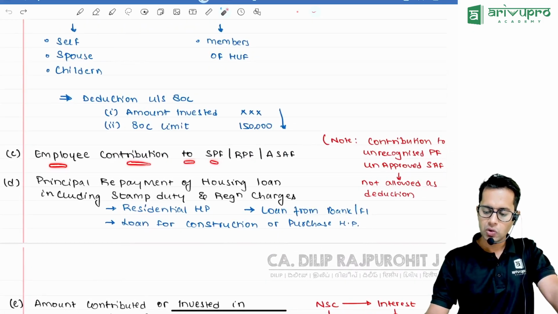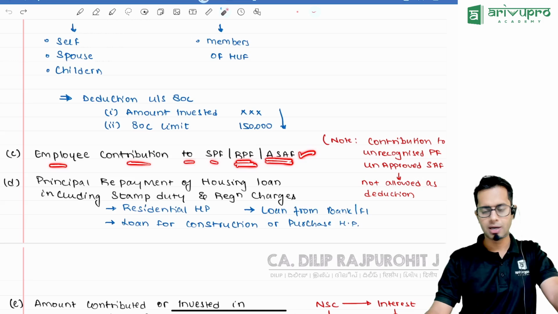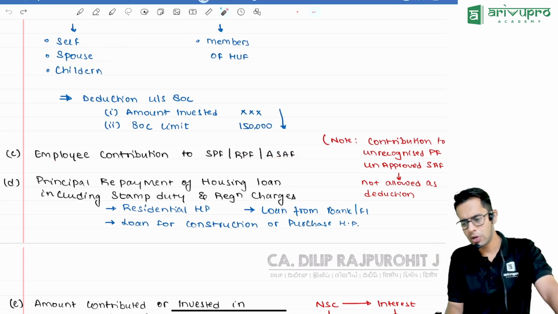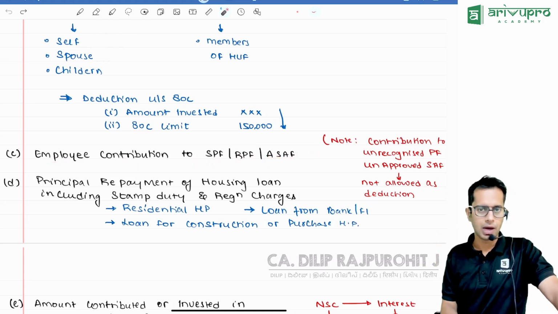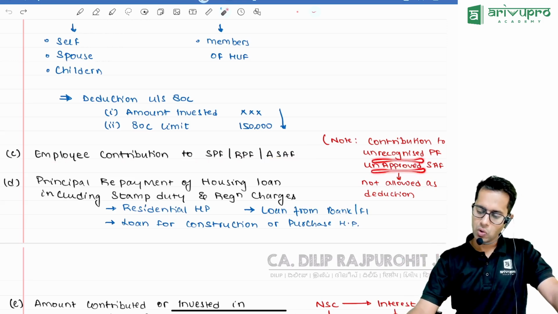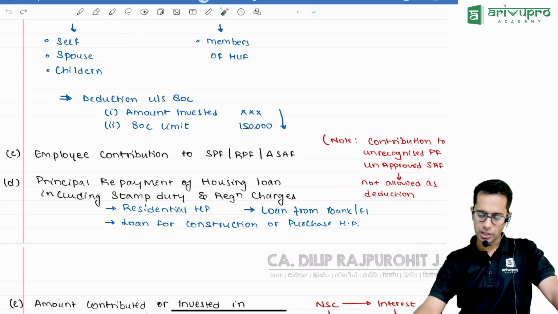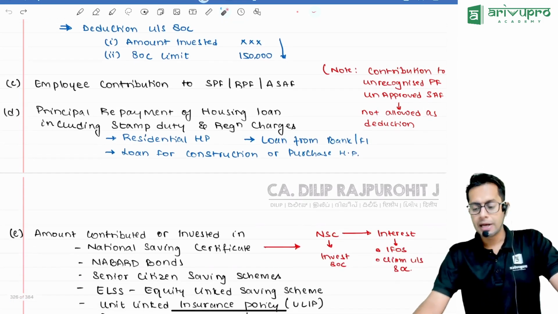Employee contribution to a recognized provident fund or superannuation fund, if you contribute the money to a recognized fund, it will be allowed as deduction. Sir, what if I contribute to an unrecognized provident fund? Deduction is not allowed. Principal repayment of housing loan.